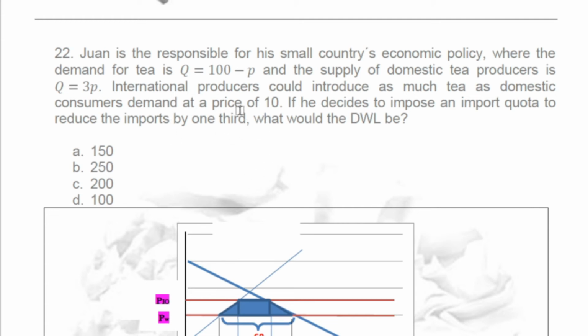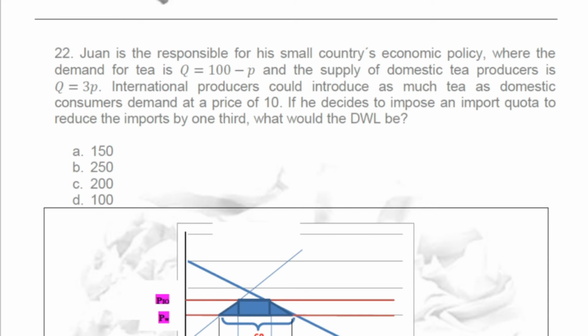If he decides to impose an import quota to reduce the imports by 1/3, so if the imports at the beginning are 60, by 1/3 means that the imports are reduced by 1/3 of 60, so they are reduced by 20. So the new imports are 40. The import quota is 40.